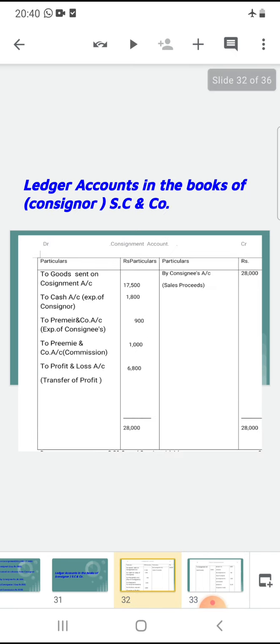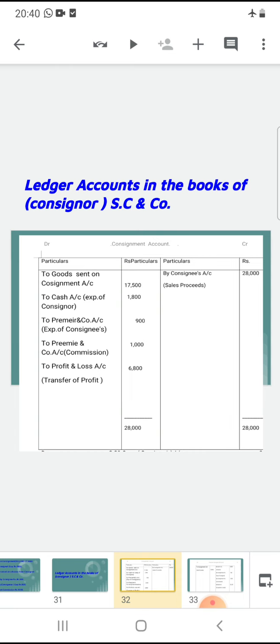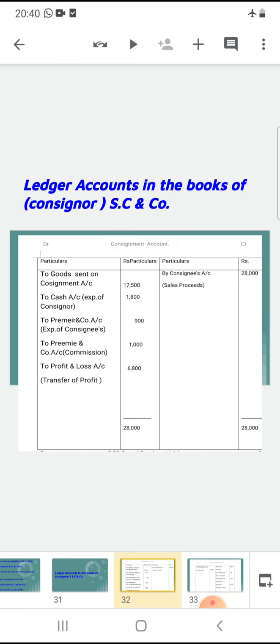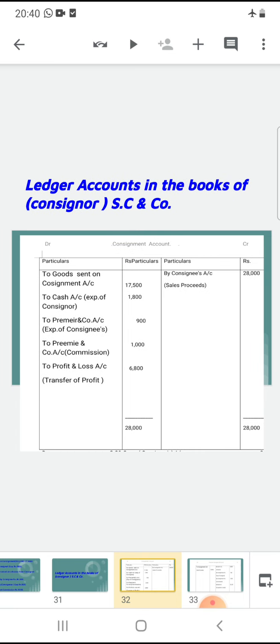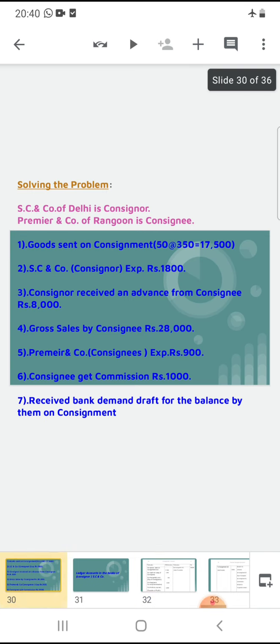In consignment account, credit side, by consignee's account, 28,000 sales proceeds. Okay, is it clear? One general entry has two aspects: one is the debit side, another one is the credit side. We can fill the debit side and credit side. Okay, next one is Premier and Company expenses 900.